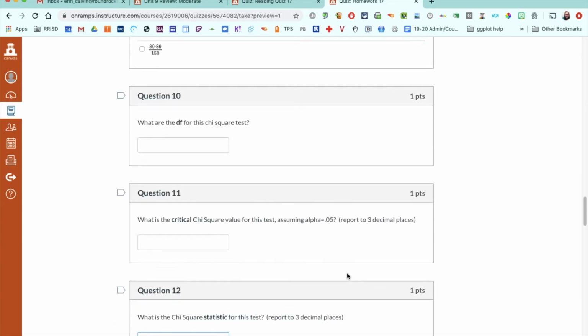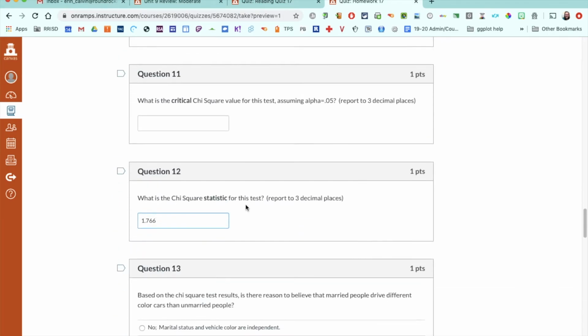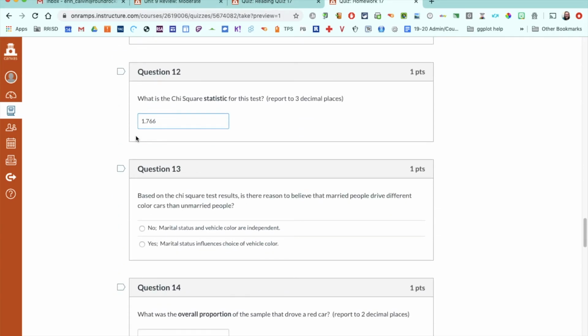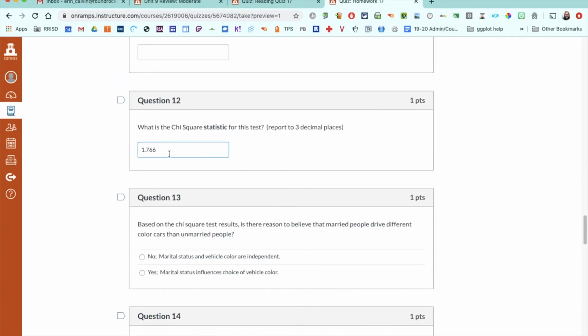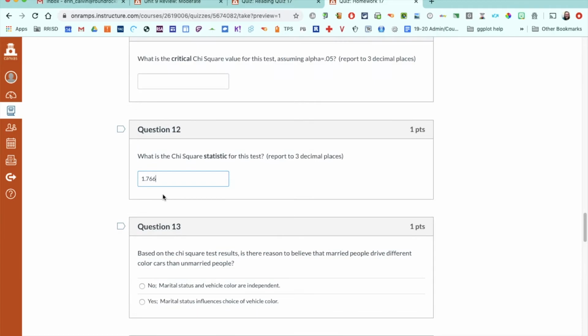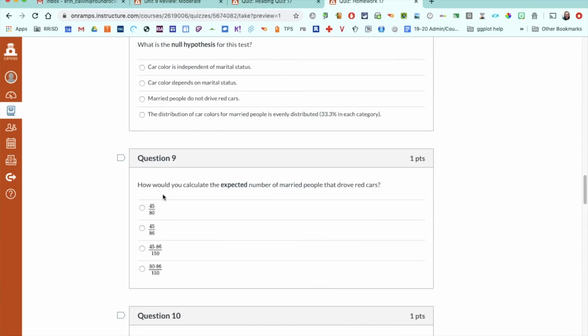This particular question did not specify at any point what I should round them to. It will on the test or on the problem set, so make sure you pay attention to that. But if you were following along and you typed in something similar and got it wrong, that is probably why. It's because you rounded to a lower number of decimal places. So, it accepted answers between 1.75 and 1.76. So again, I'm guessing it has to do with the rounding of the expected counts.